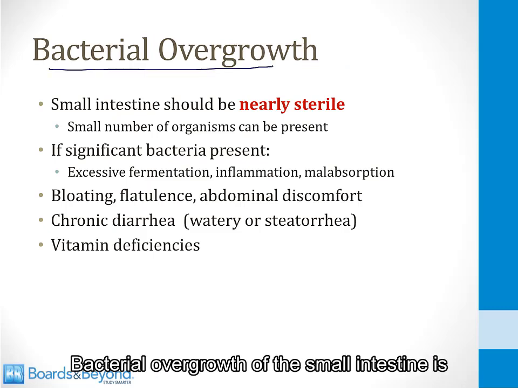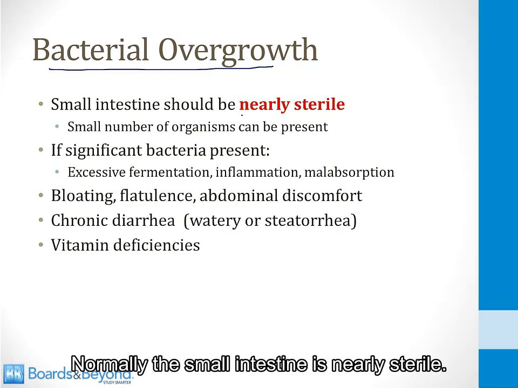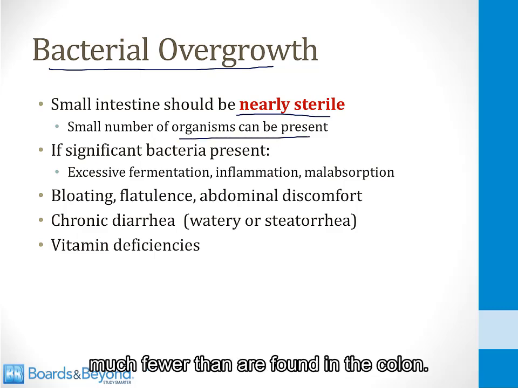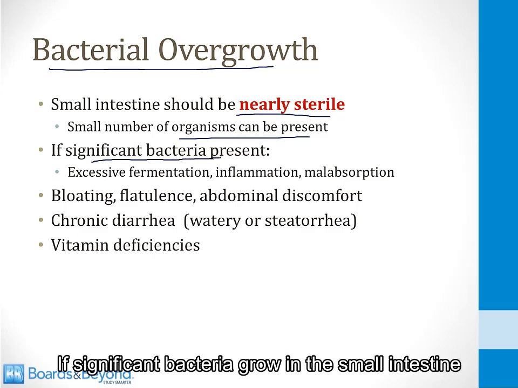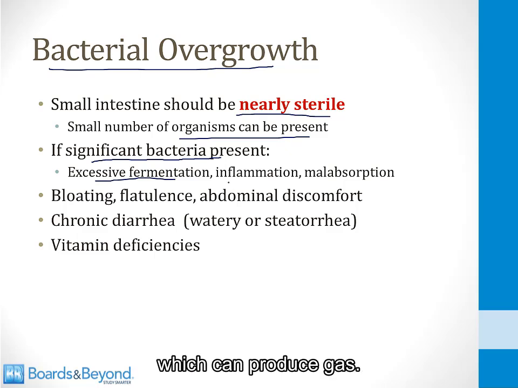Bacterial overgrowth of the small intestine is another potential cause of malabsorption. Normally, the small intestine is nearly sterile. There are a very small number of organisms found, much fewer than are found in the colon. If significant bacteria grow in the small intestine, this can lead to excessive fermentation, which can produce gas. It can lead to inflammation, and it can lead to malabsorption.